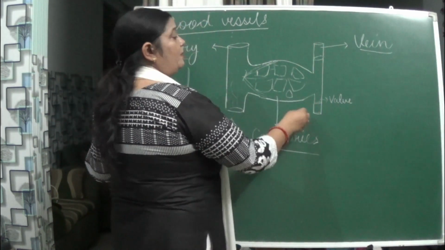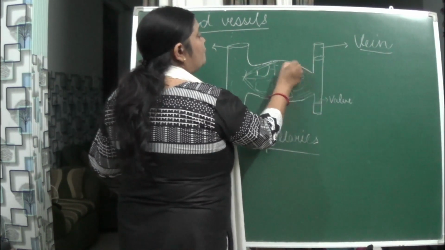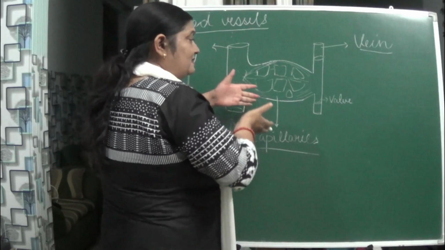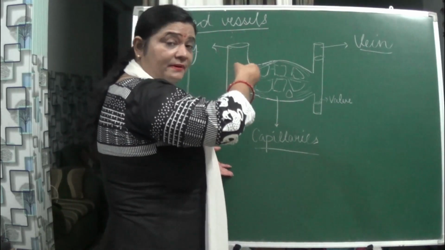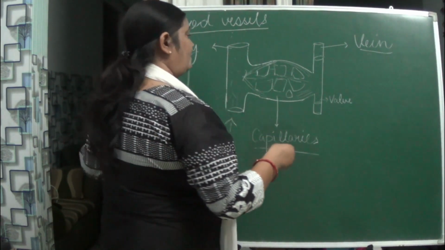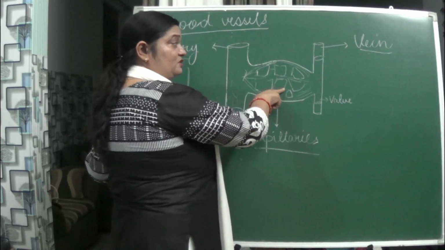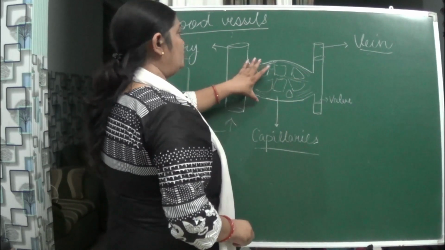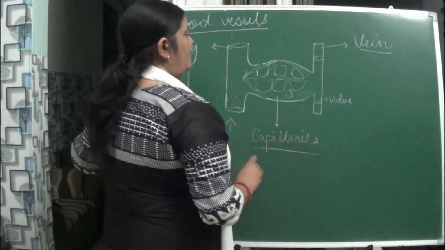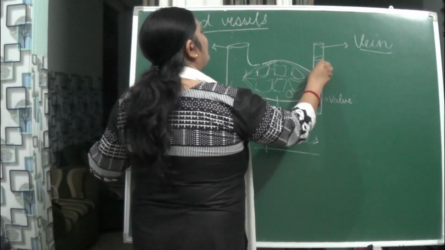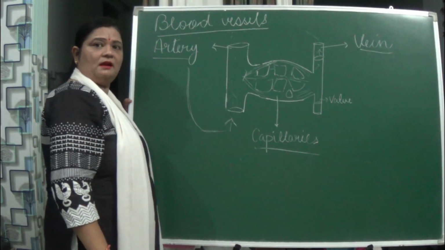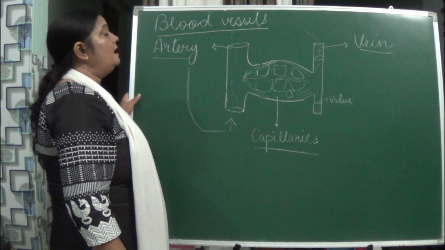Here also the vein is thin, but it also stretches to form fine capillaries, fine tubes, and as a result it takes the carbon dioxide which is produced after oxidation of the food. It is taken up by the capillaries, the vein capillaries of what? The vein. So capillaries of this artery are known as arterioles, and of the vein are known as what? Venules. And this now takes it to the where? Heart.